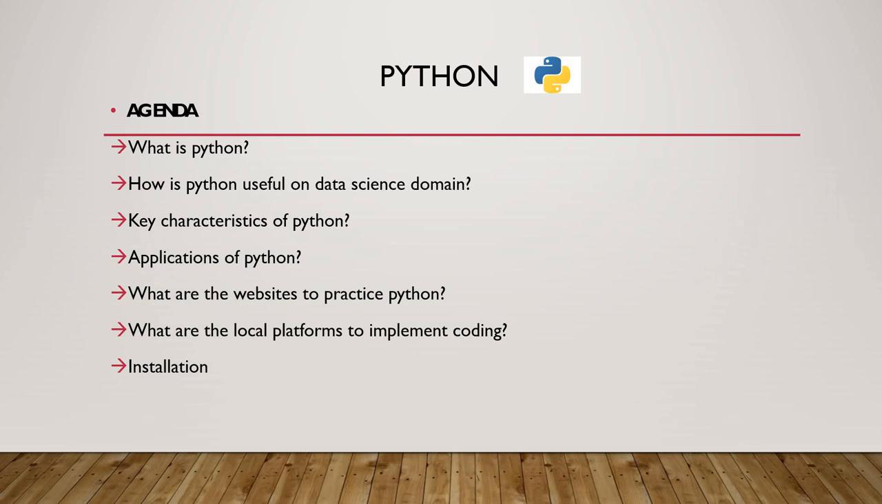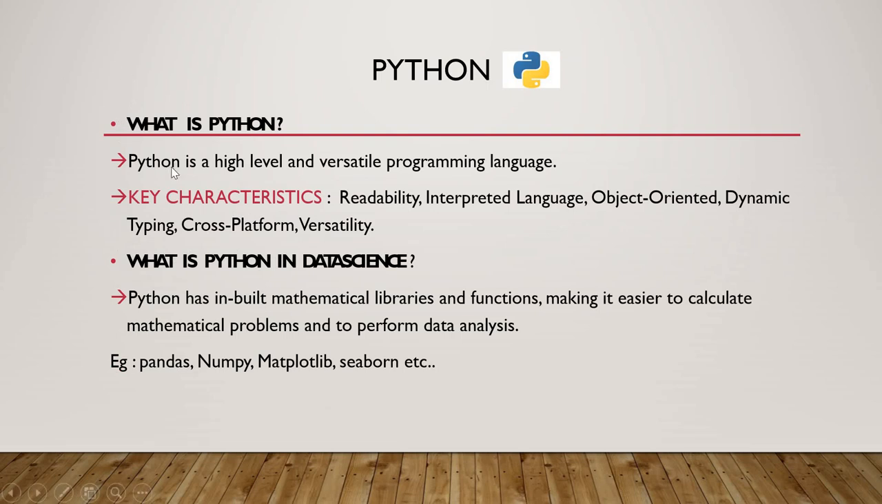First we'll start with what is Python. Here you can see that Python is a high level and versatile programming language. What do you mean by this? Versatile programming language means it is comfortable with any predefined libraries, because Python has many predefined libraries. It functions in many ways, it is very easy to use, and it has simple lines of coding that everyone can understand easily.